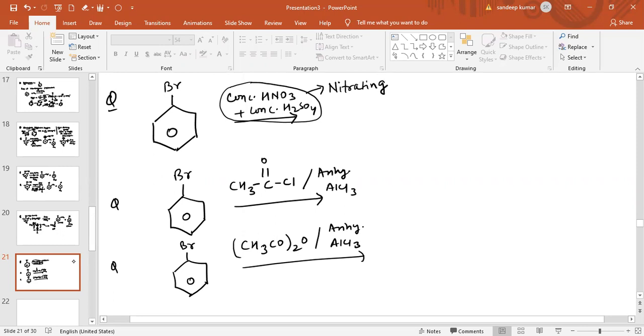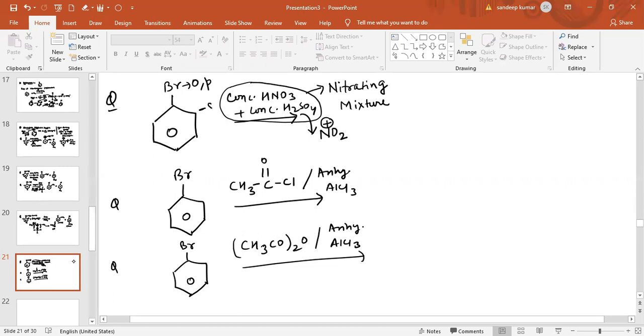Concentrated HNO3 and concentrated H2SO4 is basically the nitrating mixture, and this mixture will provide the electrophile, which is NO2 plus. Now again, Br is an ortho-para directing group.